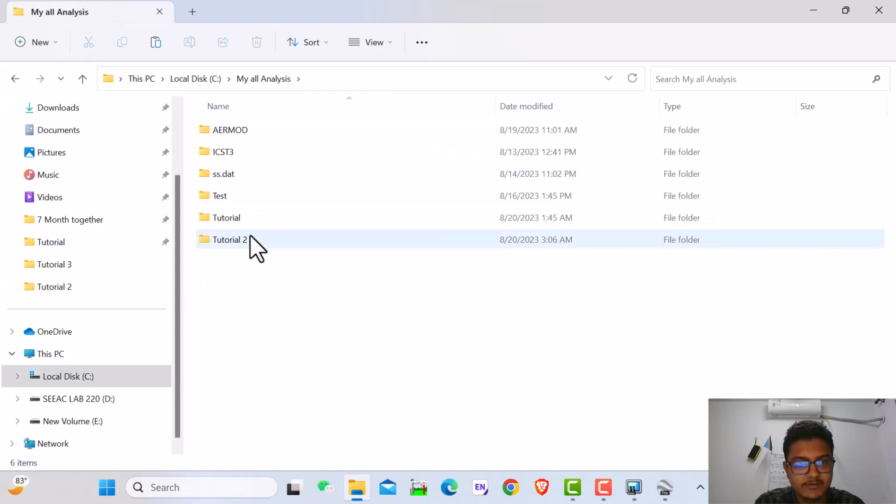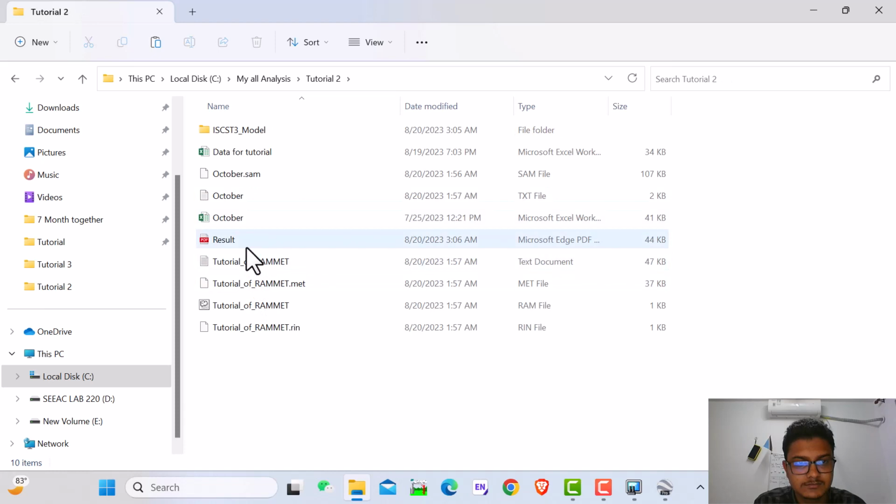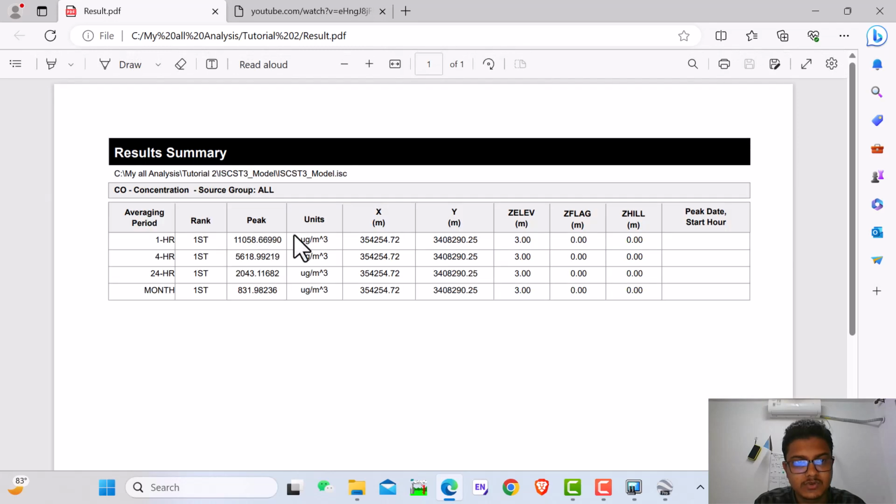We can see the PDF. You can see the first hour peak value, the 4th hour peak value, the 24-hour peak value, and for monthly the peak value is 24 micrograms per cubic meter.